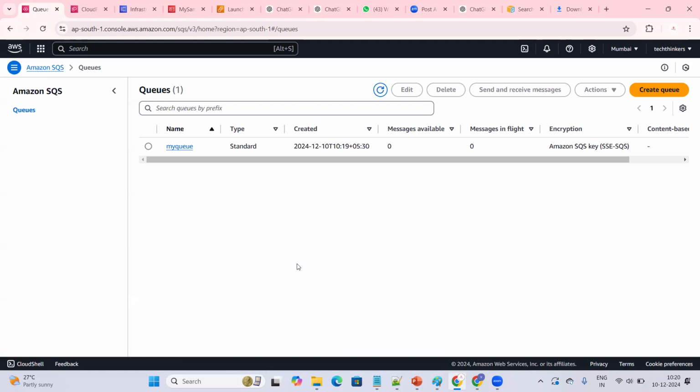Hope you understood conceptually how the SQS service will be used. Did you get it right? The most important thing you need to understand is that the request will go to the web servers. From there, the request will go to the application servers. Between web servers and application servers, we have a queue maintained so that the application servers will fetch the request from the queue and process it. Once that is done, it will fetch one more request from the queue. That's how the queue is maintained.